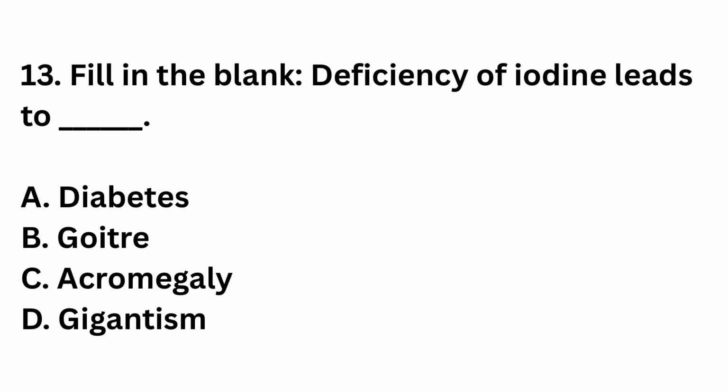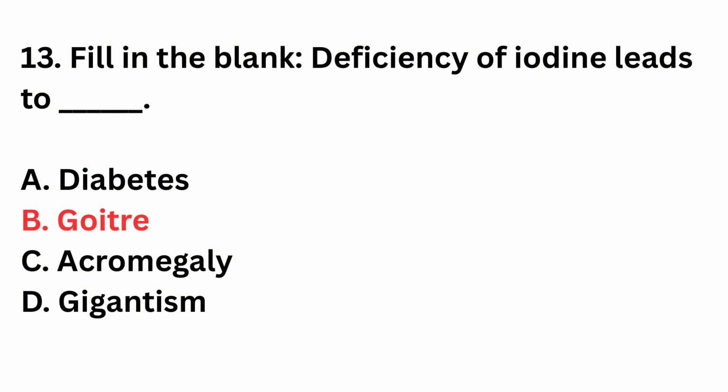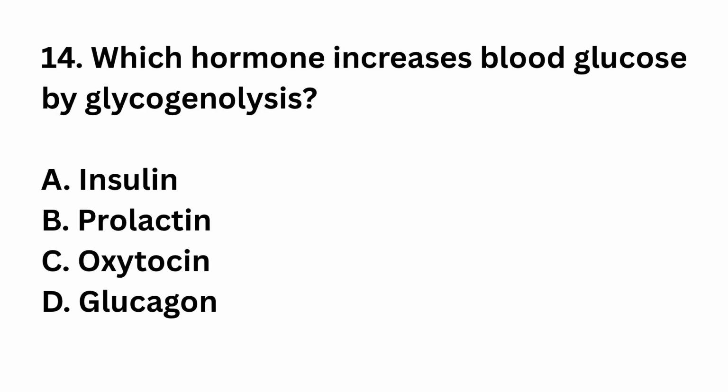Question number 13. Deficiency of iodine leads to dash: diabetes, goiter, acromegaly, gigantism. The right answer is option B, goiter. Deficiency of iodine prevents thyroxine synthesis. Thyroid enlarges, causing goiter.